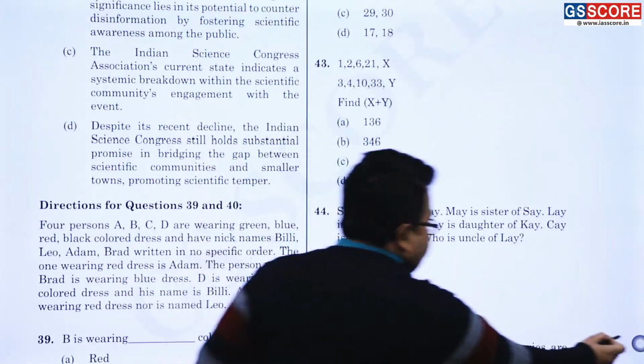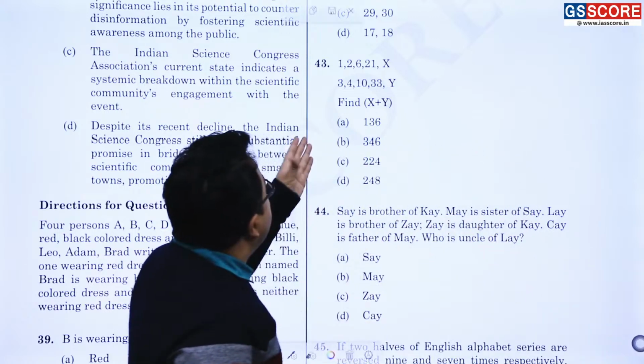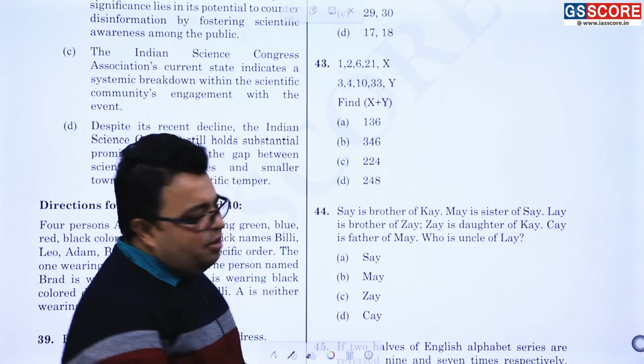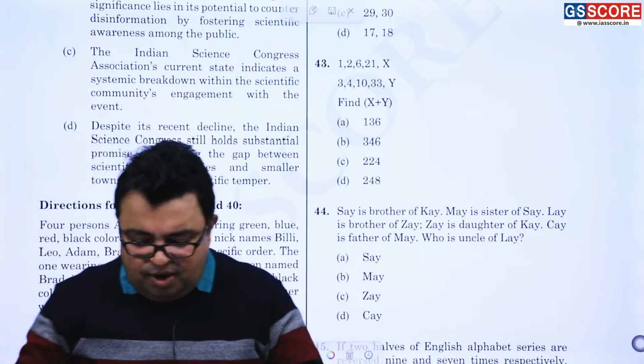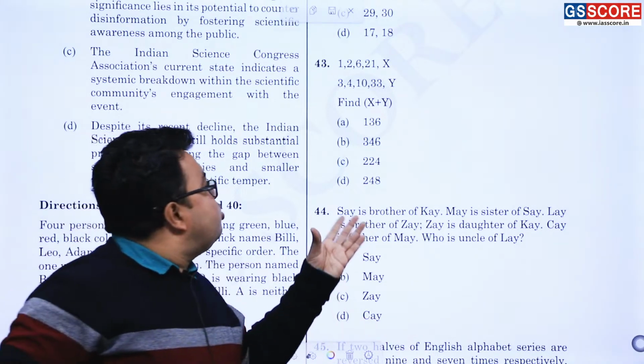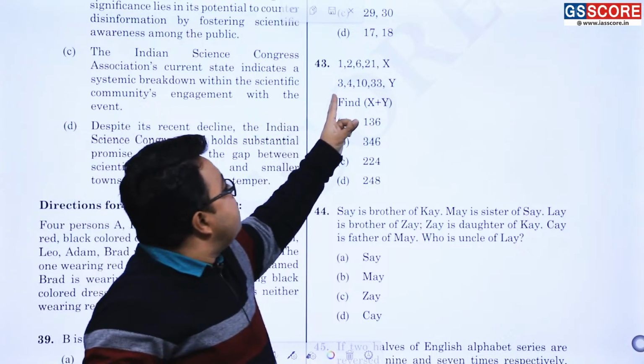43 is what? Very simple. 1, 2, 6, 21. Here we have to do 1 into 1 plus 1, 2 into 2 plus 2, 3 into 3 plus 2, 4 into 4 plus 4, likewise.